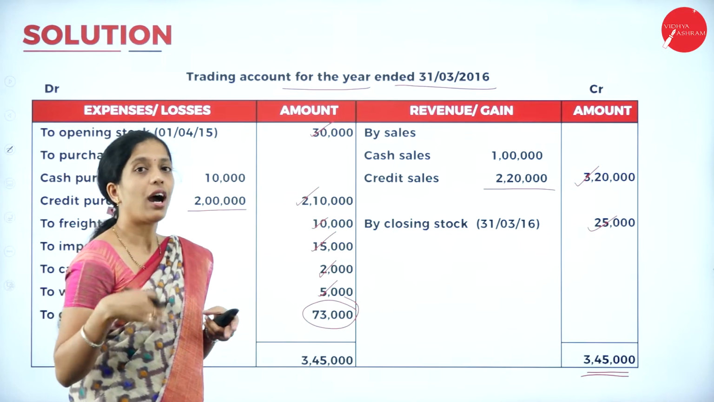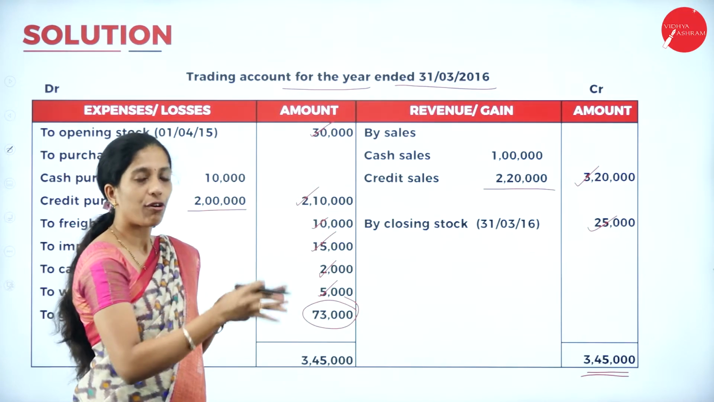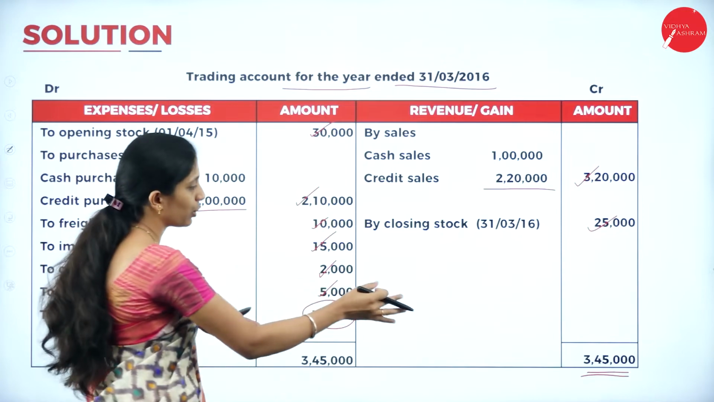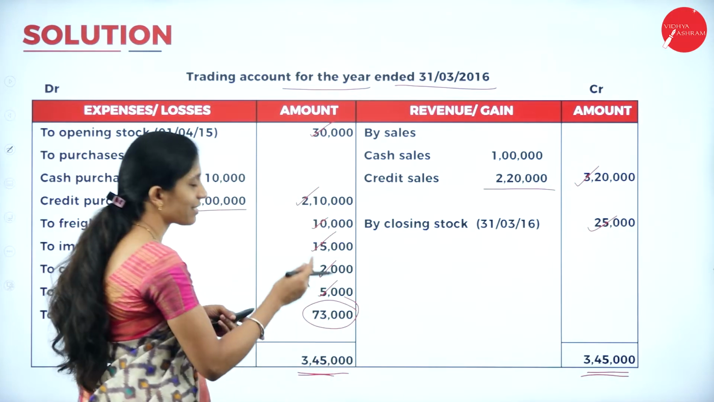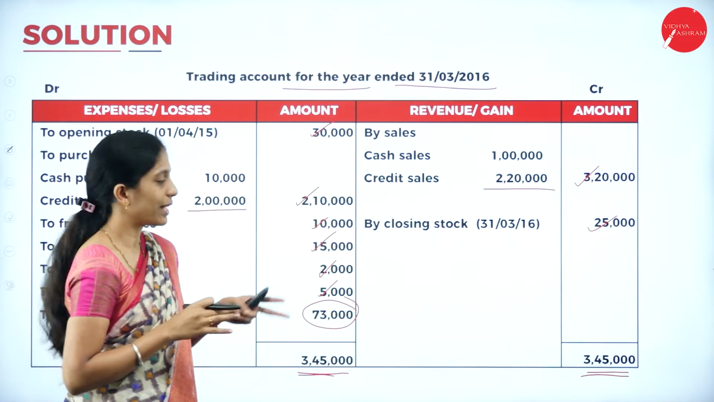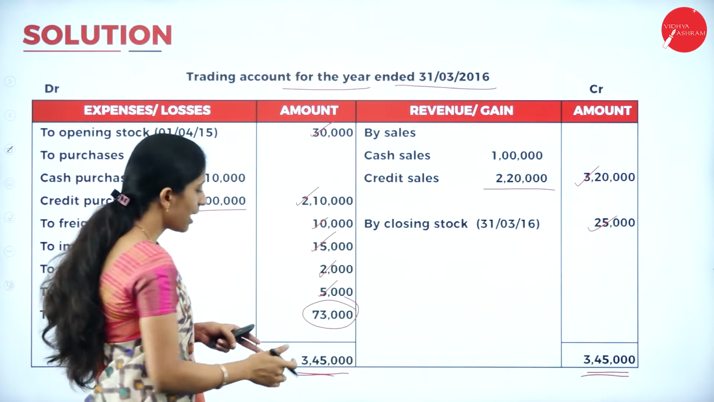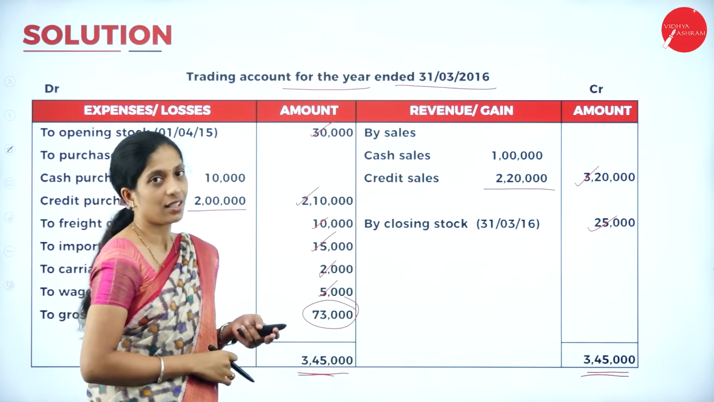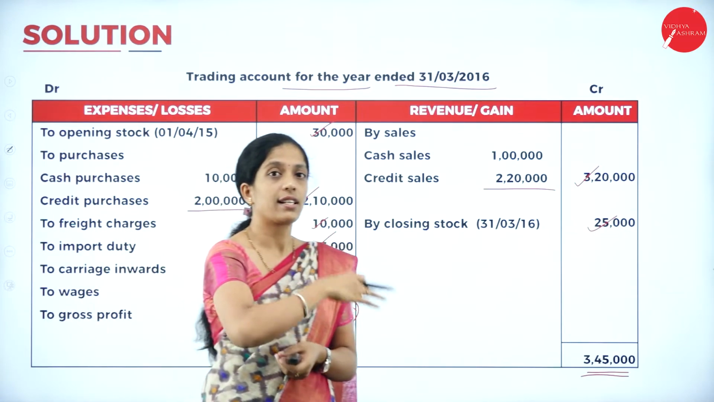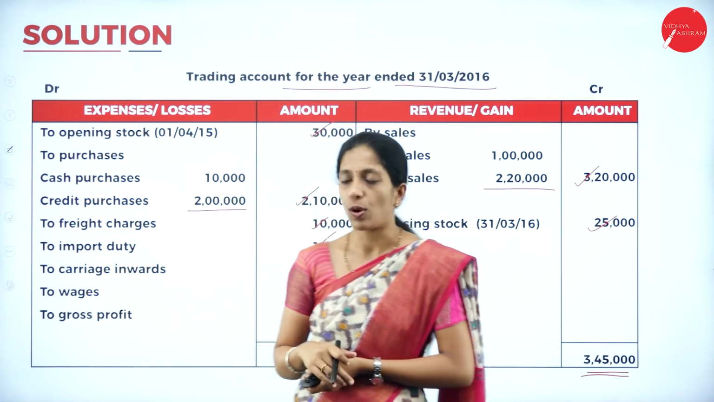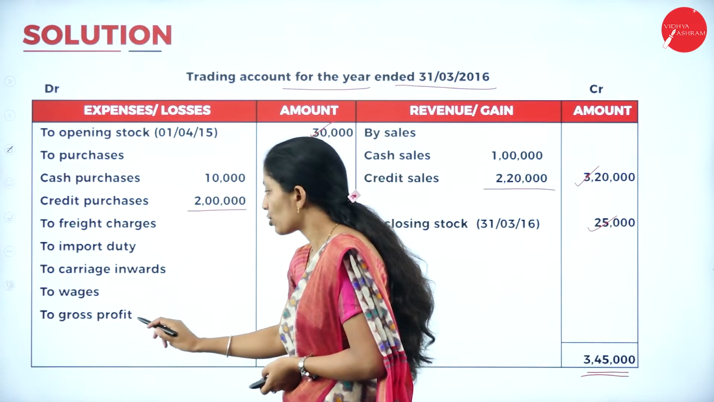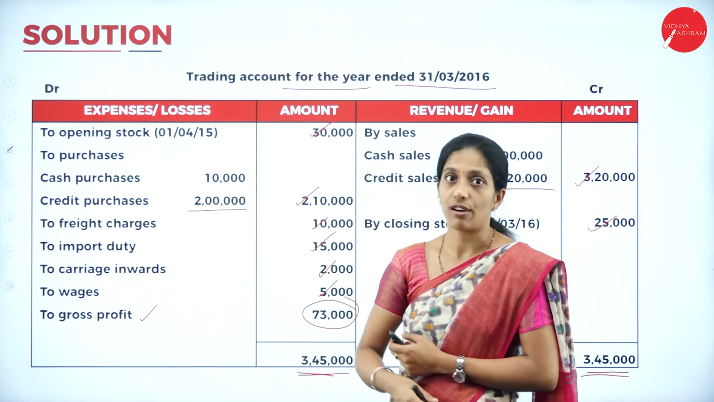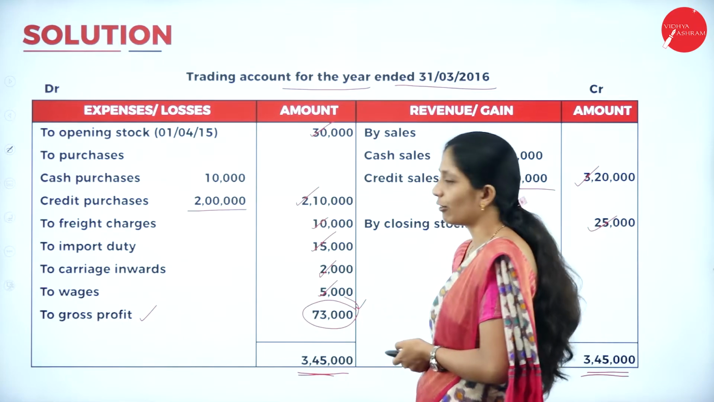So as I told you, how you have to balance? You have to count both the sides. Which one is greater? You will write both the sides minus the smaller amount. So you will get the balancing figure. That is 3,45,000 minus all these, you will get 73,000. Now since credit side is more than debit side, it is gross profit. So To Gross Profit carried down. So this would be the balancing figure.